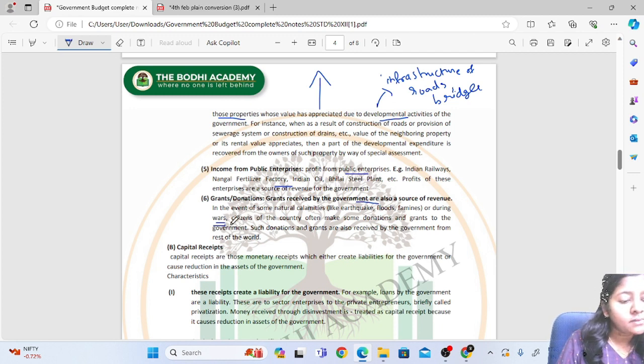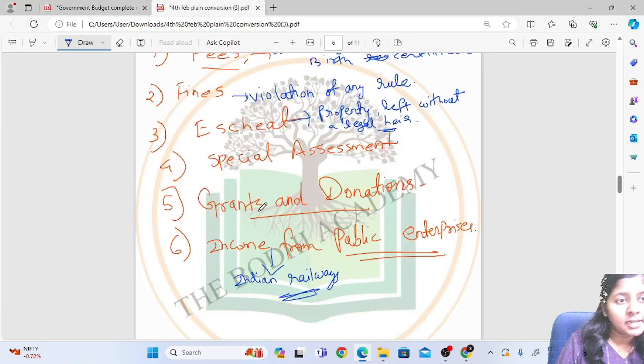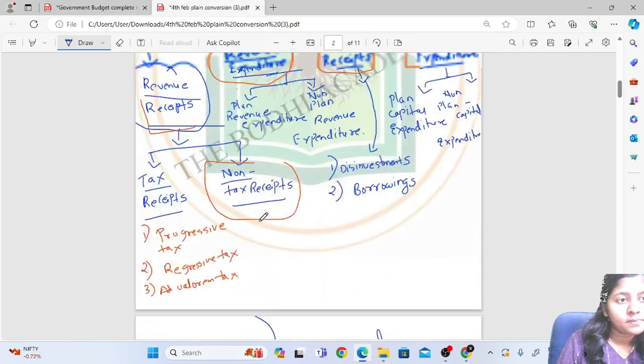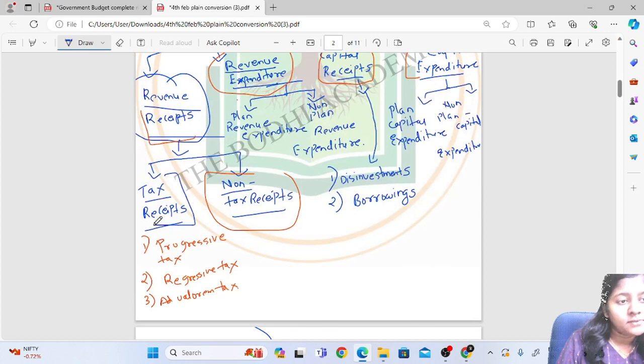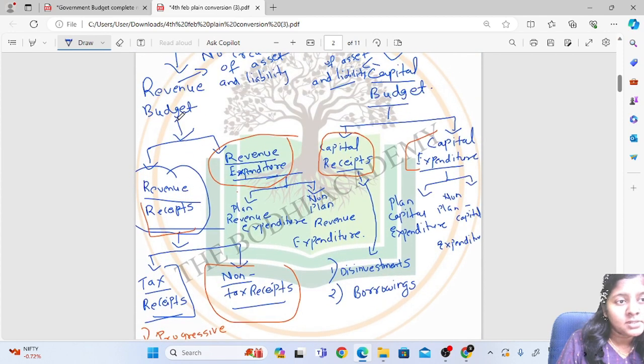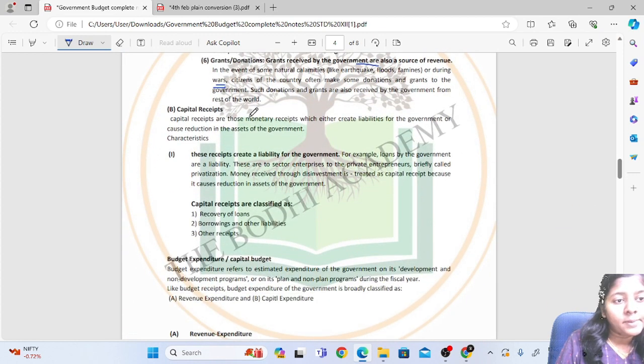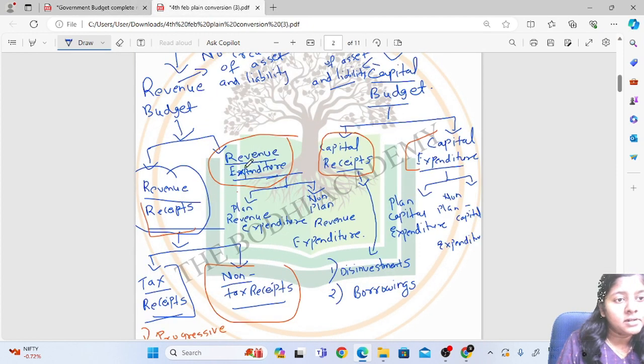Okay, so this is with regards to tax receipts, which come under revenue receipts. Then capital receipts.